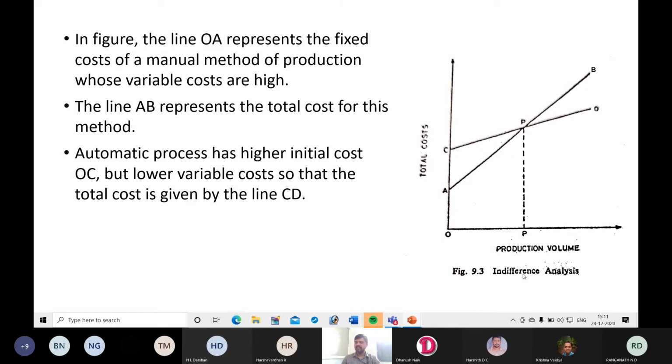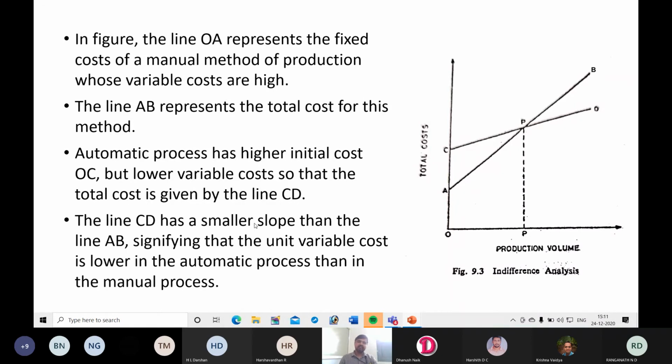That is the indifference. If there are two options and you want to make a choice between two available options, if the result is the same, if there is no difference, that is called the point of indifference. In this example, at P, the total cost of manual production and the total cost of automation are both the same. So this point is called the point of indifference.